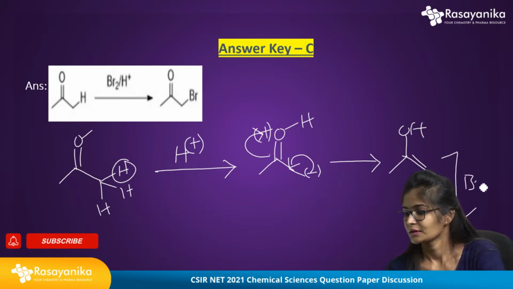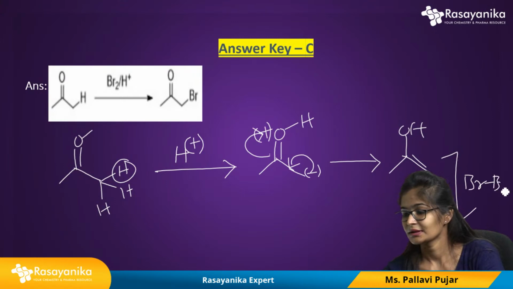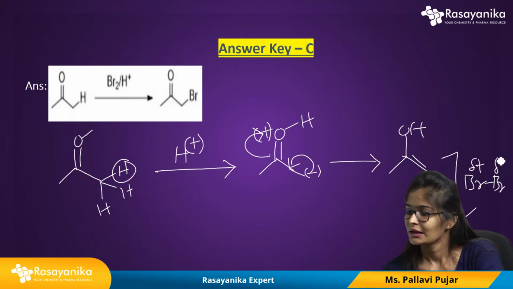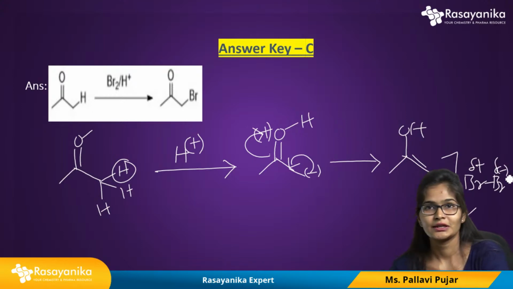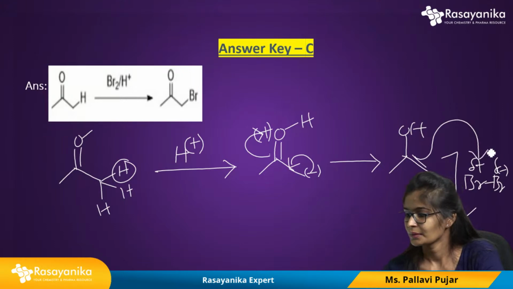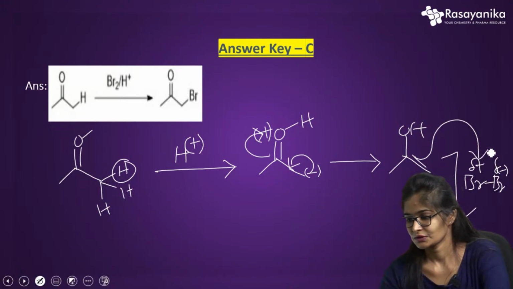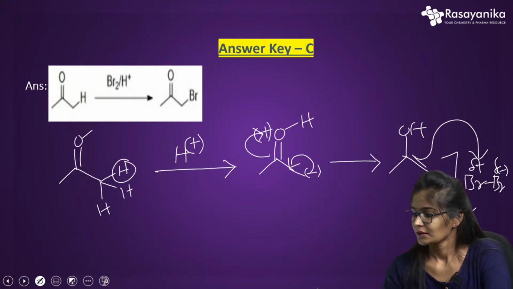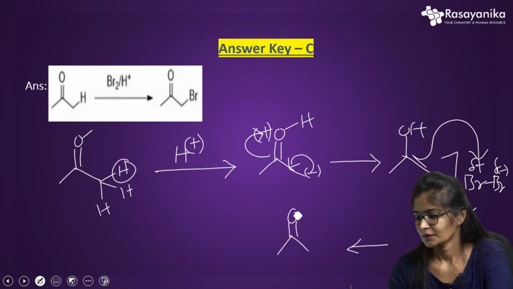If we have got the enol, further the bromination happens, the Br2 they are adding. Here Br2 carries a partial positive charge on one bromine and a partial negative charge on the other. The pi electrons will attack the bromine part which carries the positive charge, then it will get OH, and here it will be Br. Later it goes out and I will be getting CO-CH2-Br.